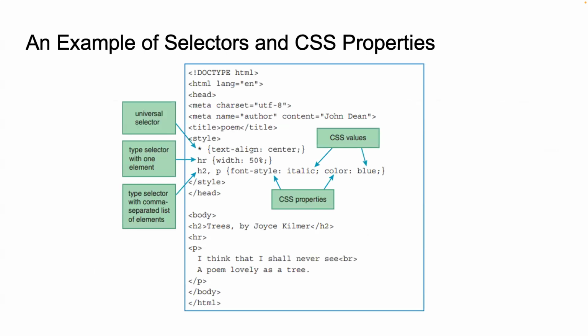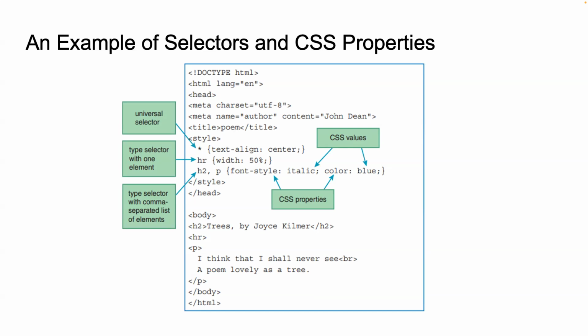This example demonstrates how various CSS selectors can be used to style different elements on a web page. Here we see a combination of a universal selector, a type selector, and a type selector targeting multiple elements. These selectors help us control the appearance of different parts of the web page efficiently. The universal selector is used with asterisk text-align center. This centers the text for all elements that can contain text, making the entire web page look neat and uniform.